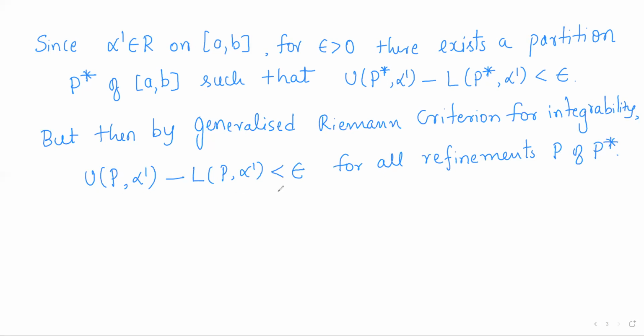So this condition holds for any refinement of P star.